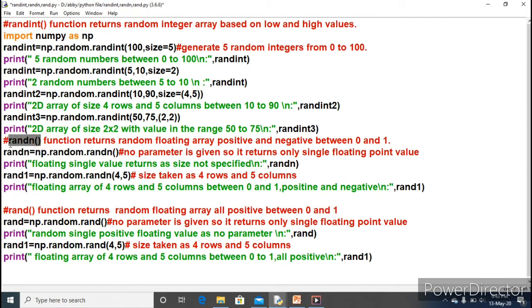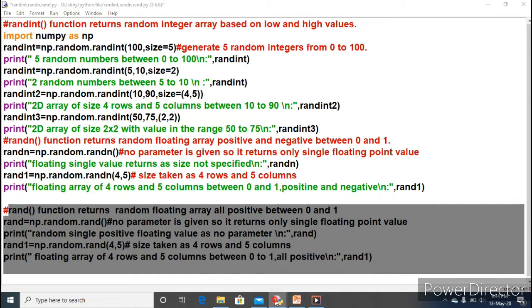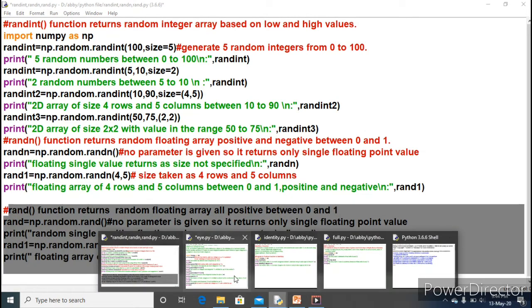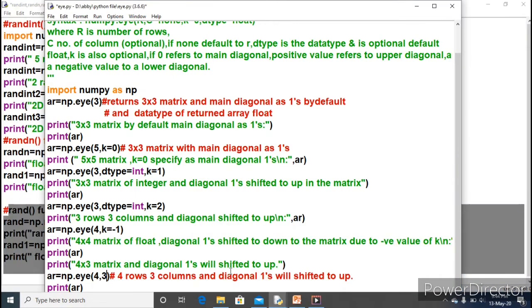Both the functions will return values between 0 and 1. So this is regarding the randint, randn and rand functions programmatically. Next we will move to the next program, which is the I function.